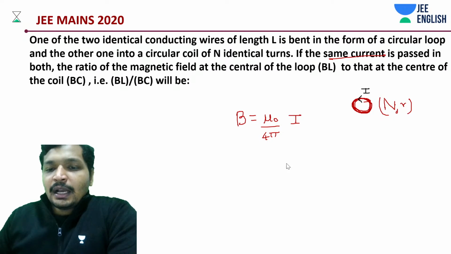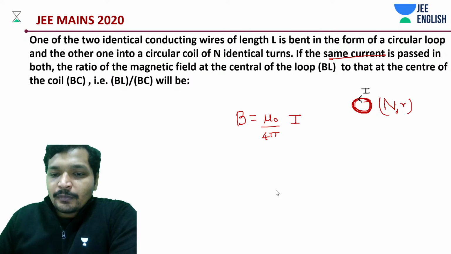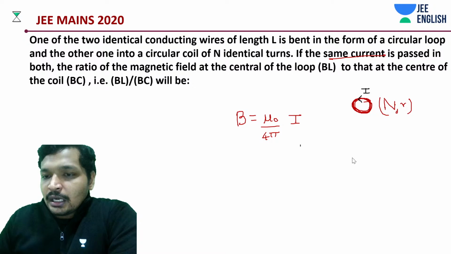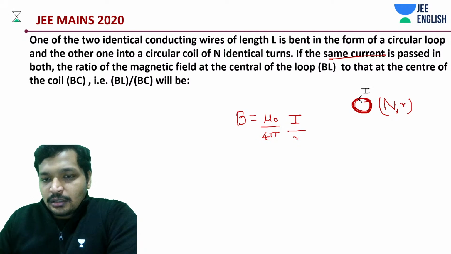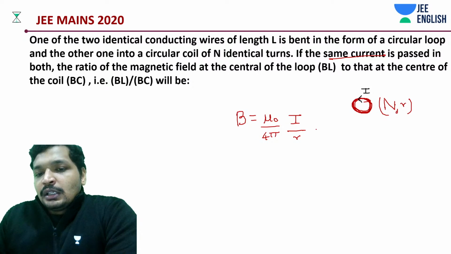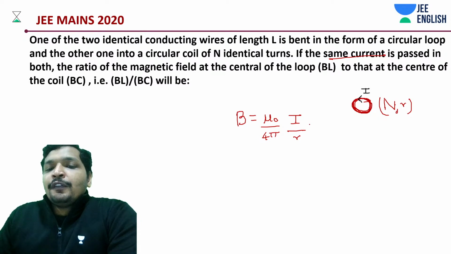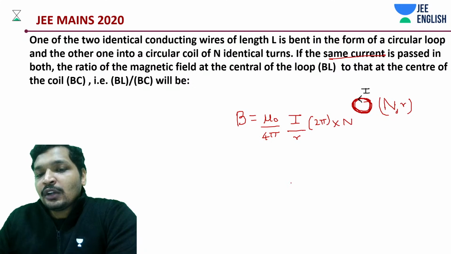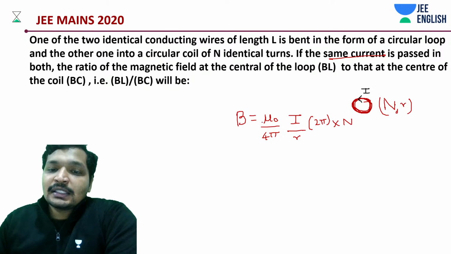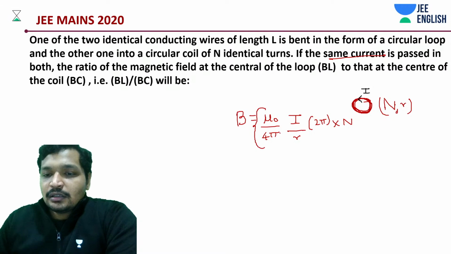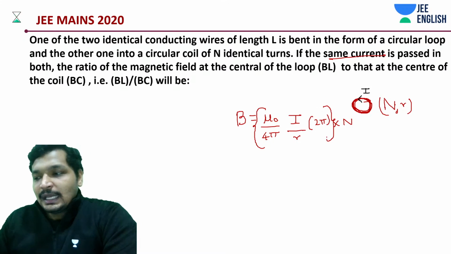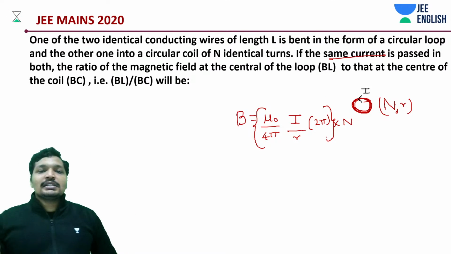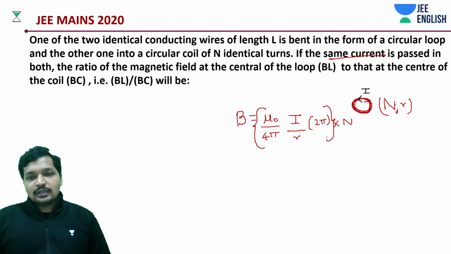So this should be I divided by small r, right? Small r is the radius, into 2 pi, because here the arc is of 2 pi, into how much? N. Why into n? Because n such coils exist.